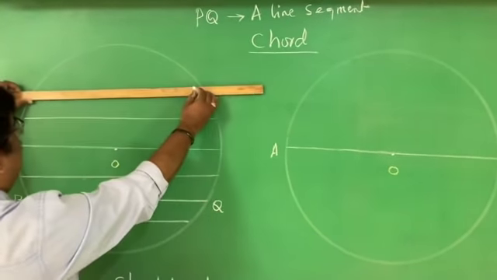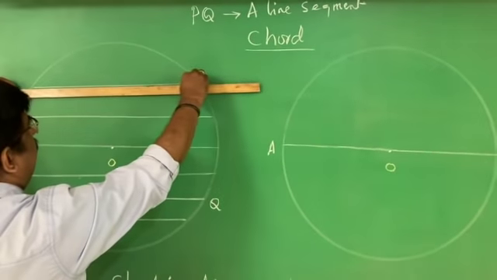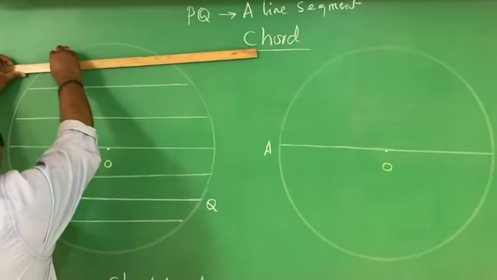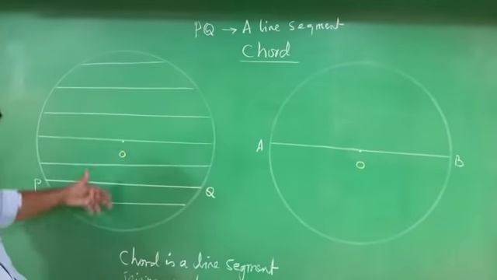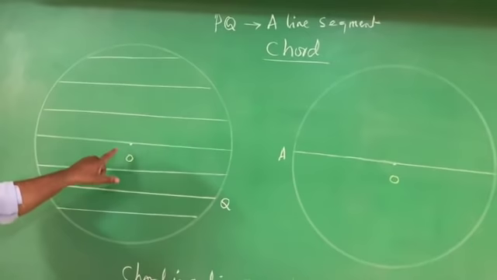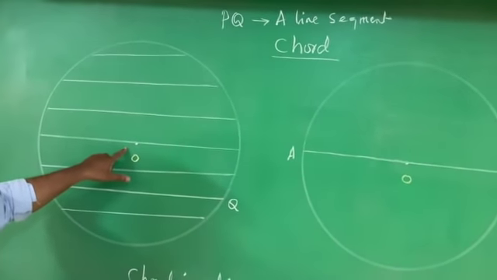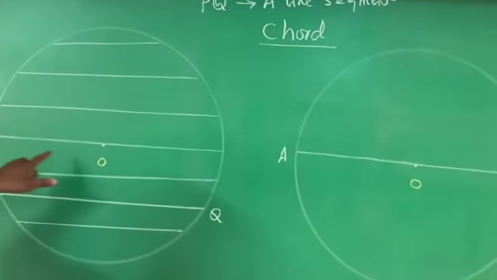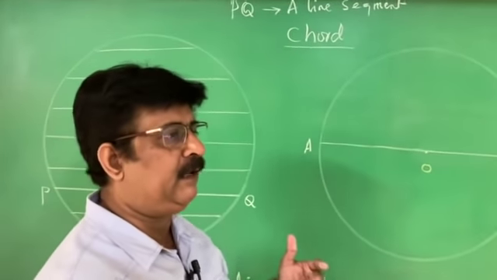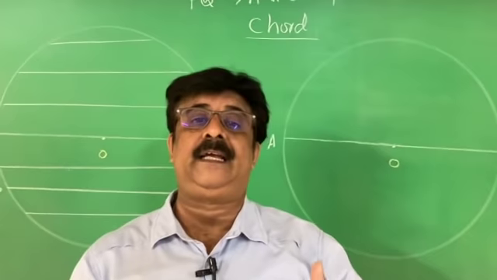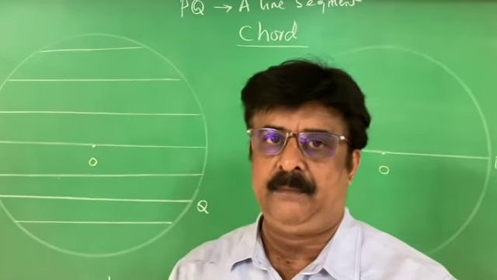Chord is a line segment joining any two points on the circle. Diameter is also a chord, and it is the longest chord of the circle. Therefore, in the examination they may ask the question, name the longest chord of the circle: diameter.